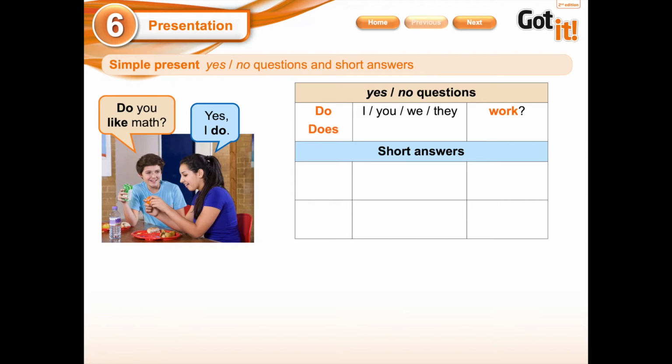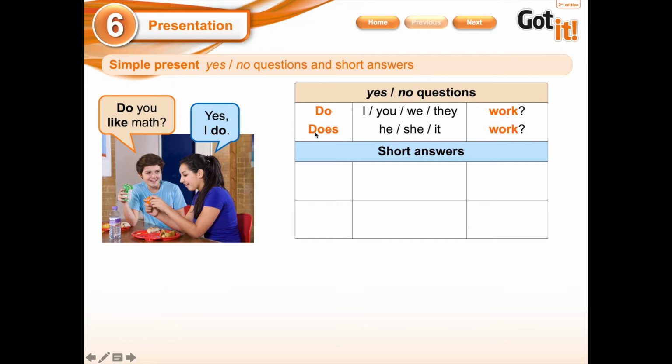Second, we have the word does, and the word does goes with he, she, and it. We're going to use the same action that is work. Does he work? Does she work? Does it work? It's very important that you try to remember that the word does you can only use with the personal pronoun or the subject he, she, and it.